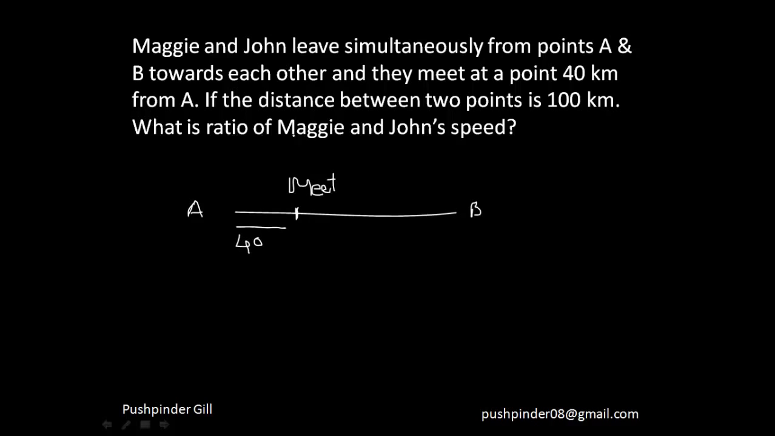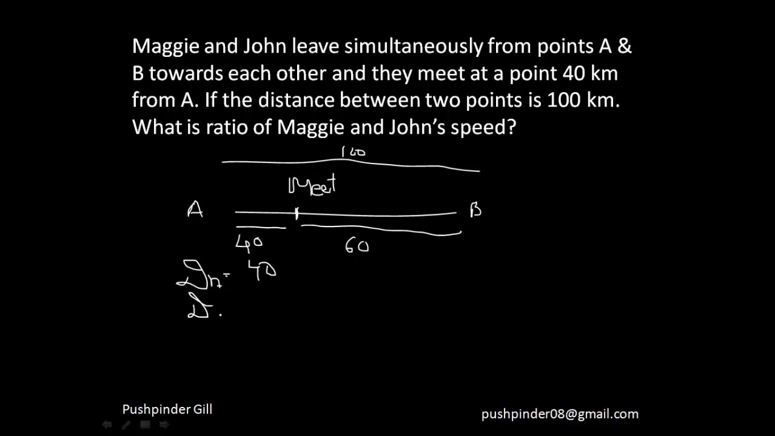Fine. And if the distance between the 2 points is 100 kilometers, that means this whole distance is 100 kilometers. That means that the distance from this point to B is 60 kilometers. That means B has traveled 60 kilometers and A has traveled 40 kilometers. So let me write here. The distance that A has traveled is 40 kilometers and the distance that B has traveled is 60 kilometers.